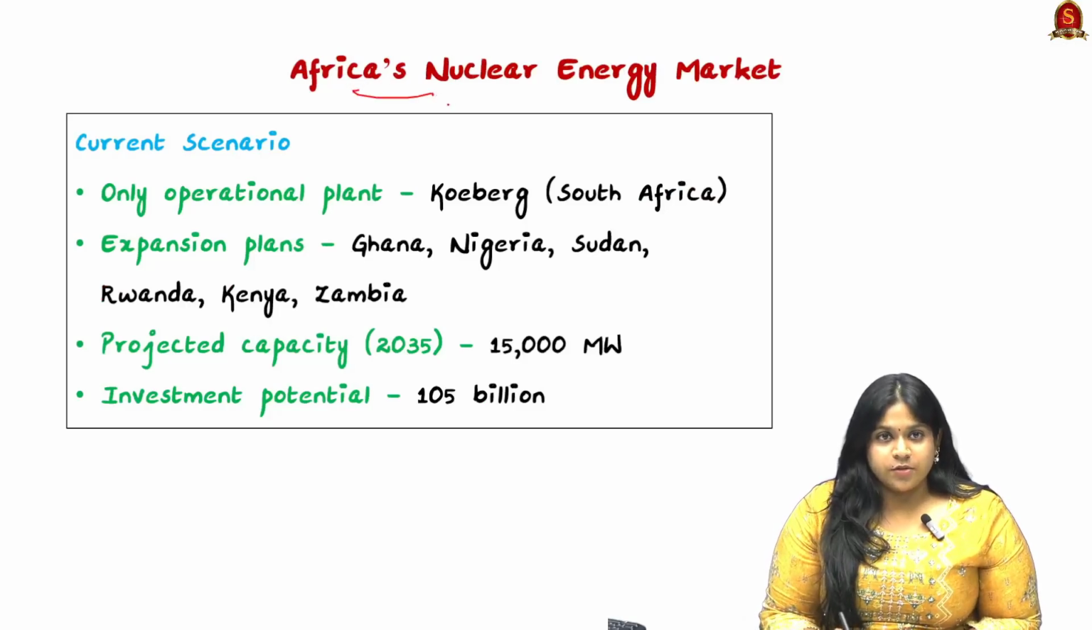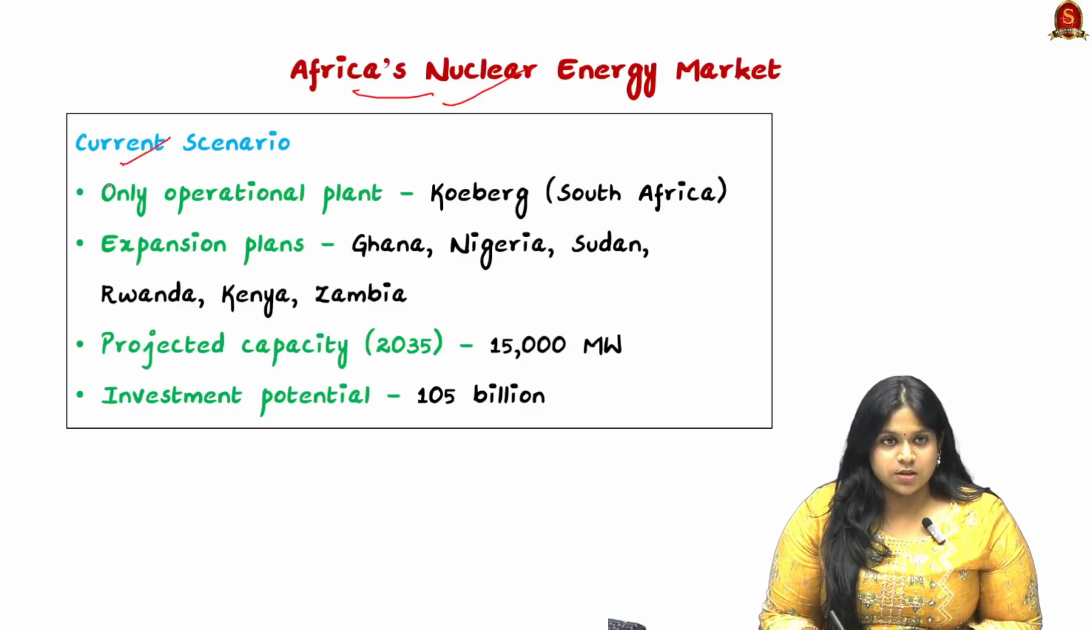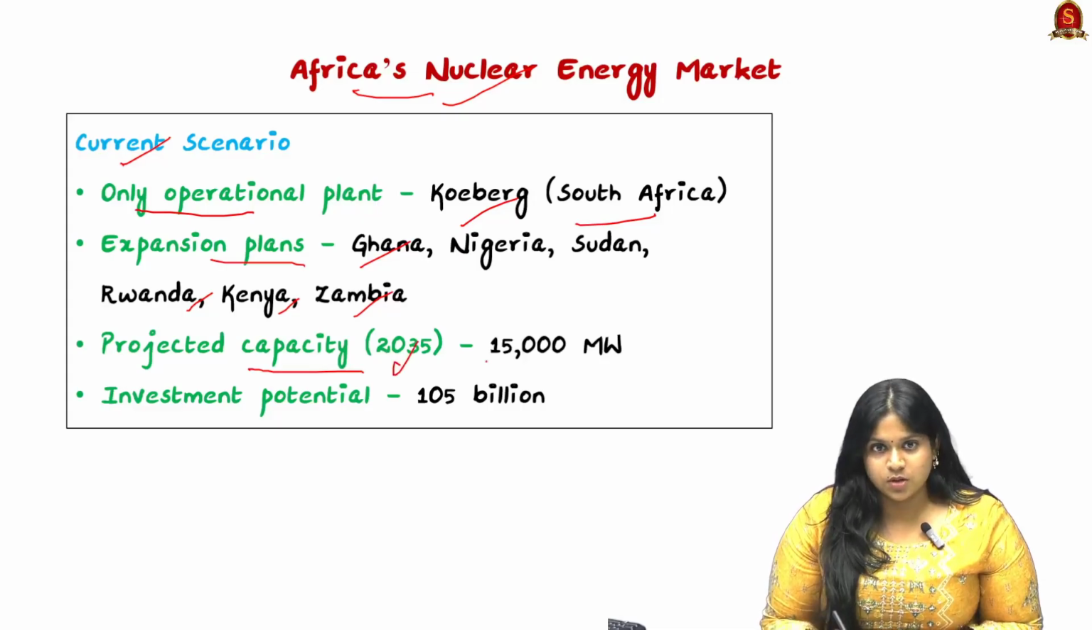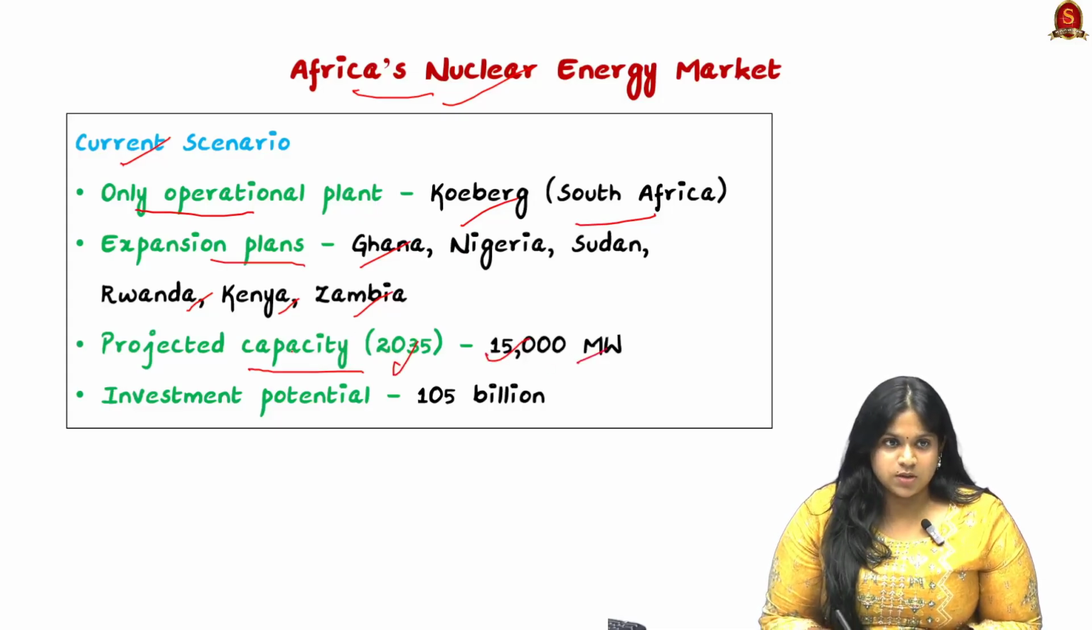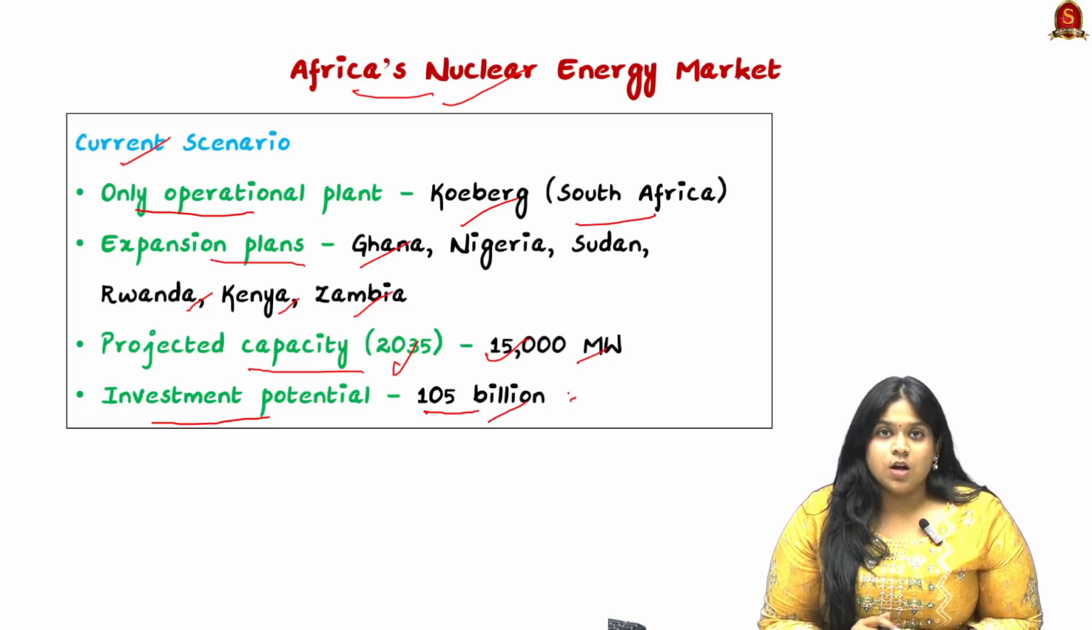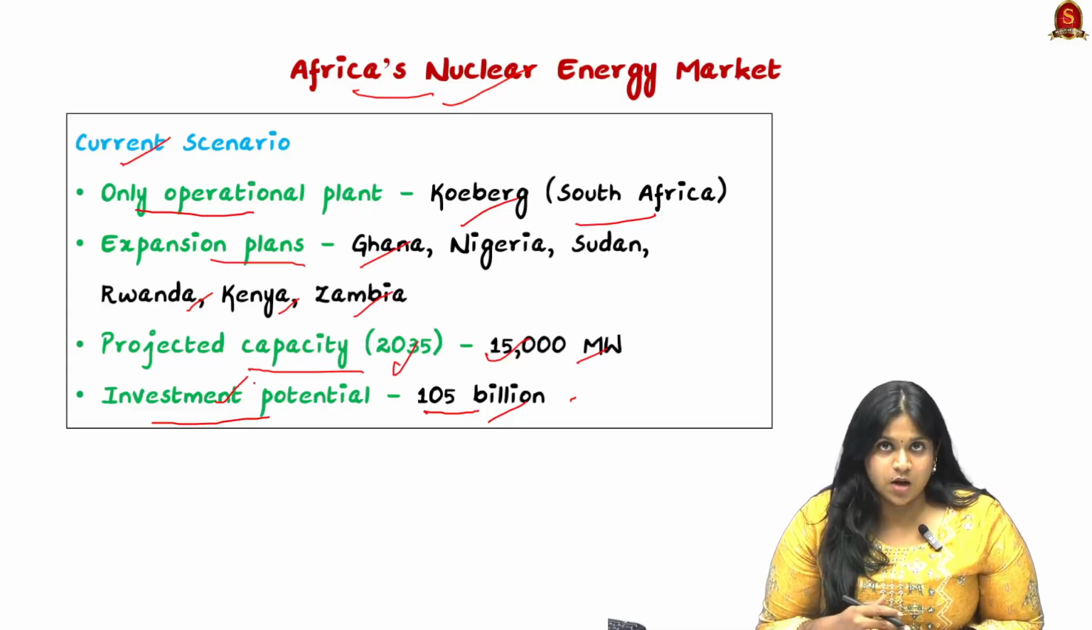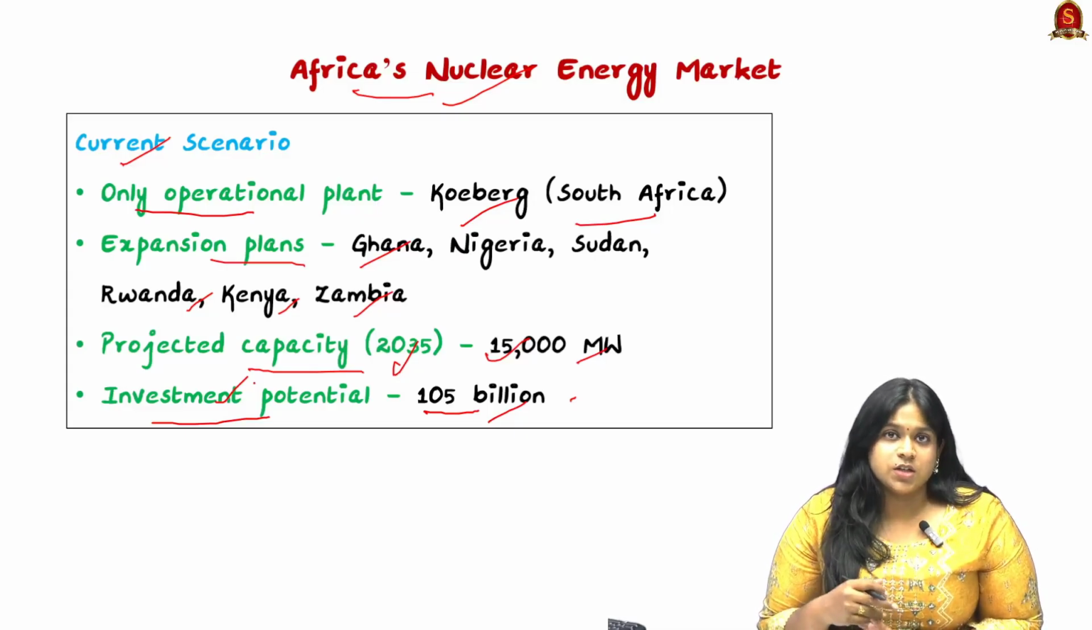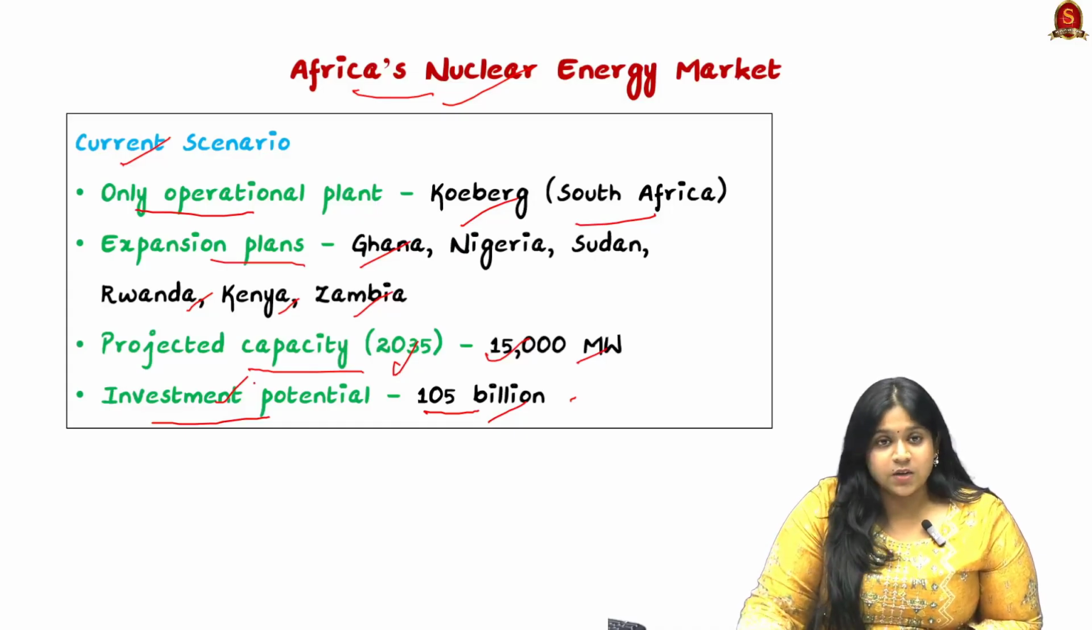First, let's understand Africa's nuclear energy market. So here, looking at the current scenario, they have only one operational nuclear plant, that is in Koeberg of South Africa, and there have been expansion plans in areas such as Ghana, Nigeria, Sudan, Rwanda, Kenya, and Zambia. So the projected capacity for the year 2035 would be almost 15,000 megawatts, and their investment potential is almost 105 billion. So here it brings in the importance of investment, especially for Africa, where they can expand their strategic energy sector, and at the same time their investment sector.